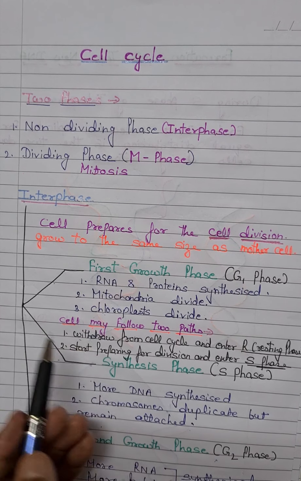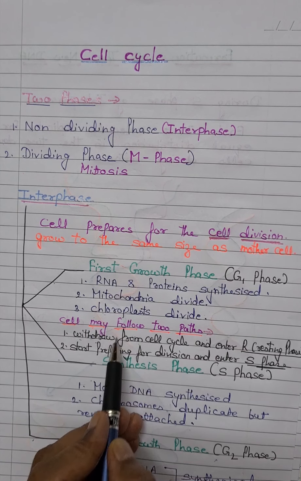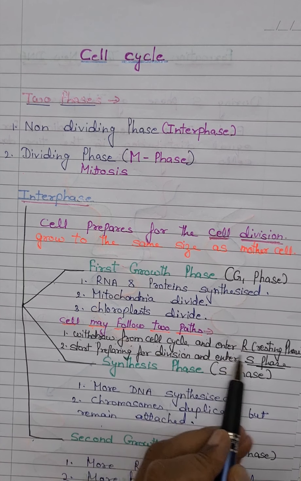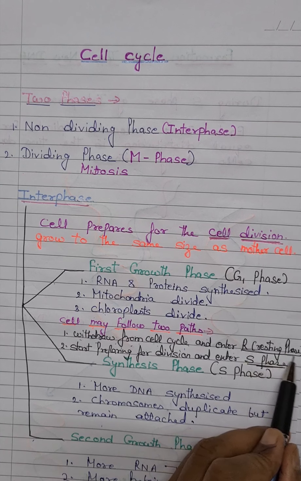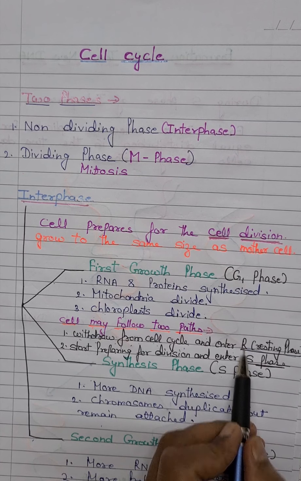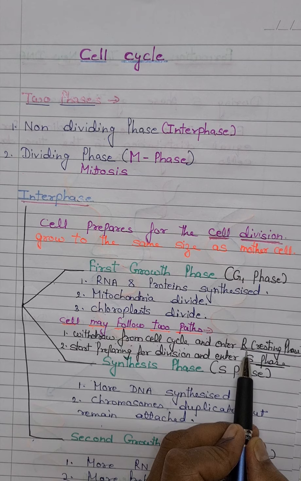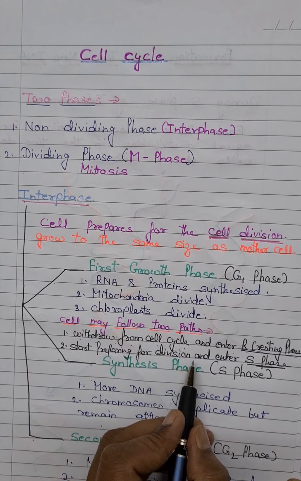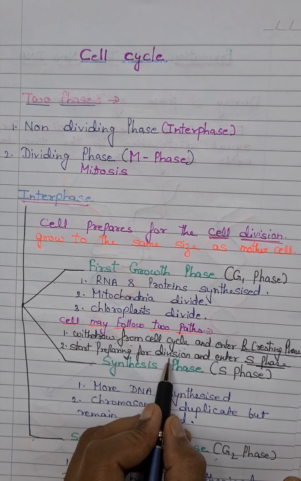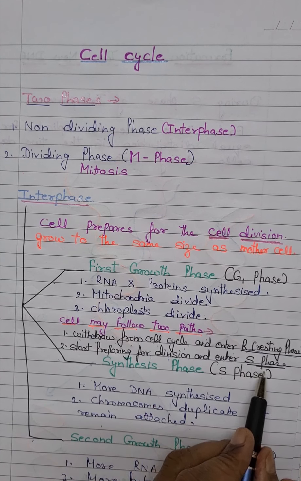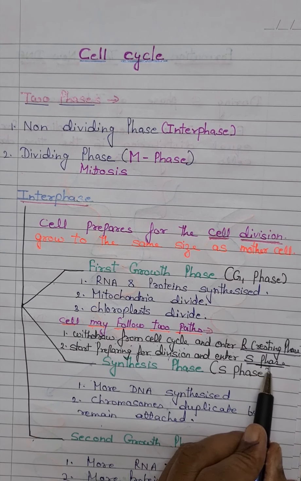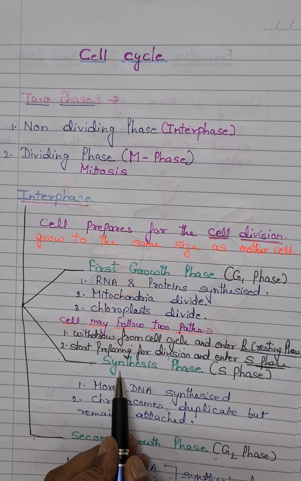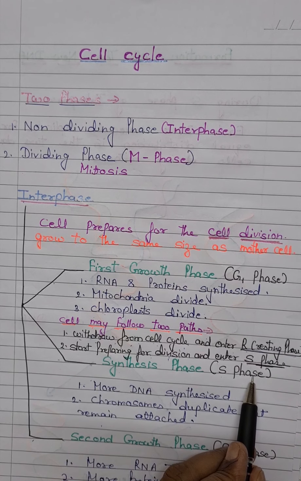The first option is that the cell will withdraw itself from the cell cycle, and if it does, then it will enter the resting phase, that is the R phase, like seed dormancy. Or it starts preparing itself for cell division, and as it is preparing itself for cell division, it enters the second phase of interphase, that is the S phase. So the next phase is the synthesis phase. We call it the S phase.